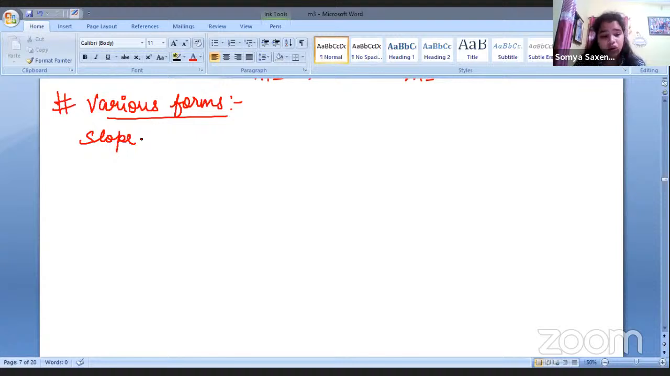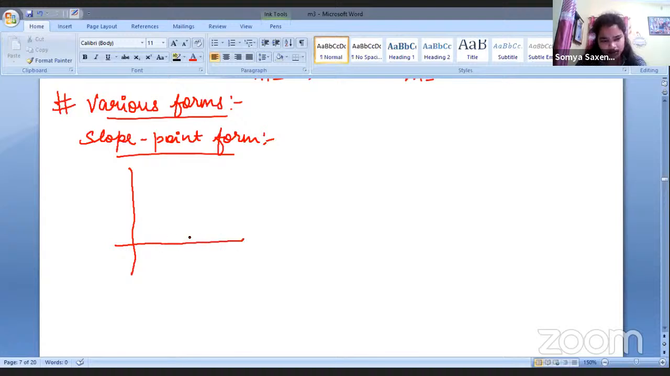Okay, various forms. So we know that there is a slope point form where we have a slope m and a point is also given. So that is known as slope point form, right? So quickly, I'm making the graph. Here again, the axes are there. Here is a line which is making theta angle with respect to the positive x-axis, right?